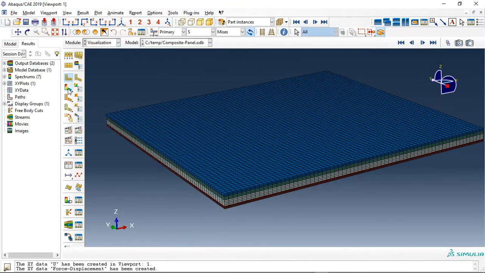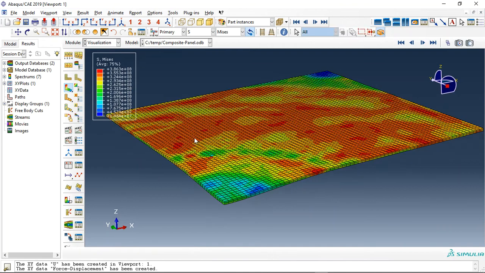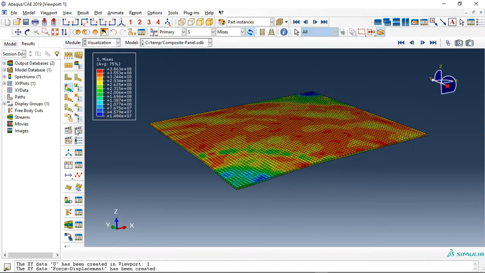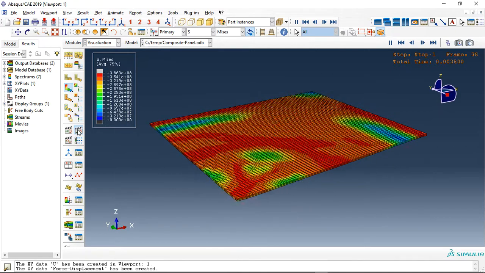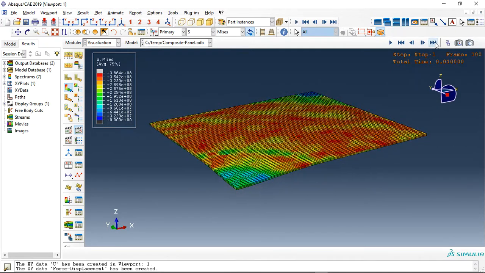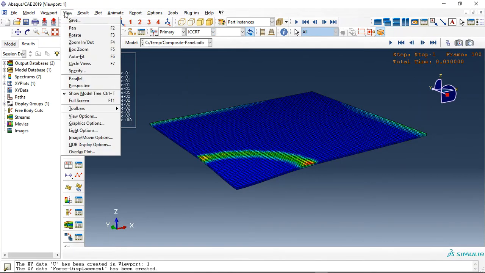So let me click on this and let me just hold first the steel part. See, this is the steel part. We click on animate. This is the stress which happened during the explosion, and this is the Johnson-Cook damage for that. And let me check it, because this is the symmetry model.